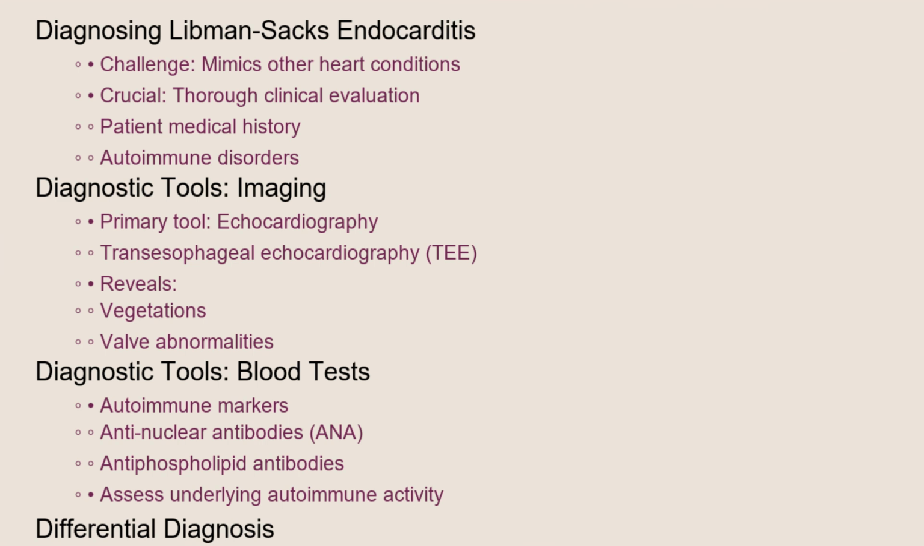Diagnosing Libman-Sacks endocarditis can be challenging, as it mimics other heart conditions. A thorough clinical evaluation is crucial, considering the patient's medical history, especially any autoimmune disorders. The primary diagnostic tool is echocardiography, particularly transesophageal echocardiography, or TEE, which provides a detailed view of the heart valves. This imaging can reveal the characteristic vegetations and valve abnormalities. Blood tests, including those for autoimmune markers like anti-nuclear antibodies, or ANA, and antiphospholipid antibodies, are also essential to confirm the diagnosis and assess the underlying autoimmune activity. It's important to rule out infective endocarditis with blood cultures, as both conditions can present with similar symptoms and valve lesions.